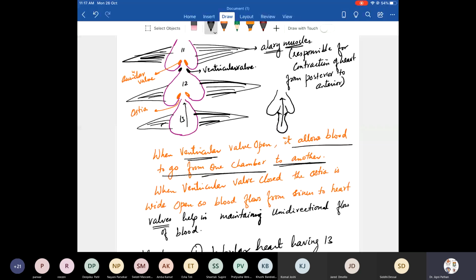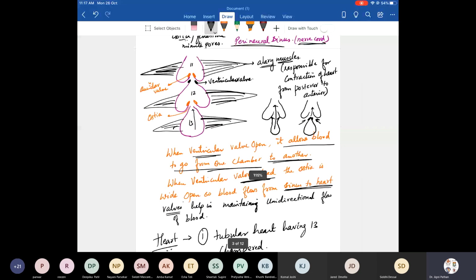When the ventricle valves close, like if they become like this, when they close to each other, what happens? The blood from the sinuses enters into the chamber. When the ventricle valves close, the ostia widen up. Ostia means pore. So the blood from the sinuses enters into the heart. Did you all understand the function of the valve? Please go through it. Everyone, please go through it.